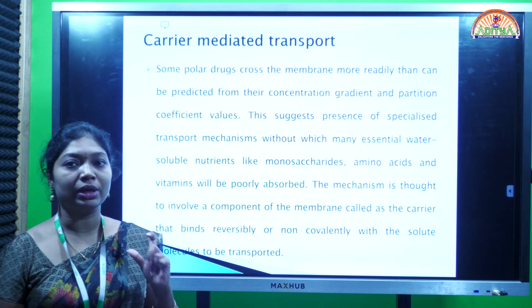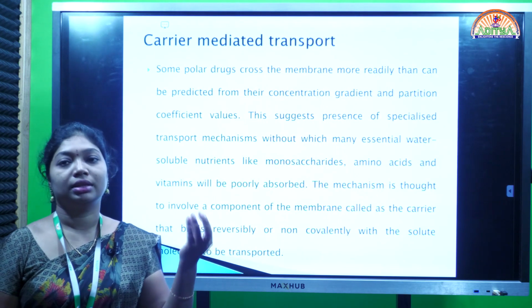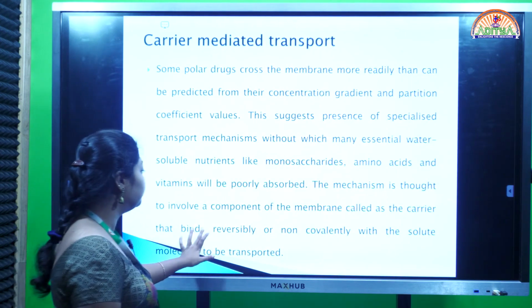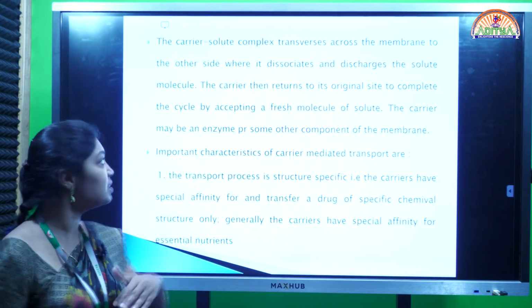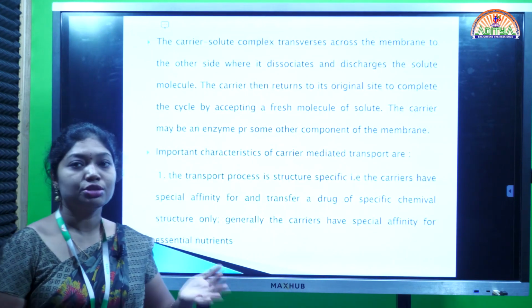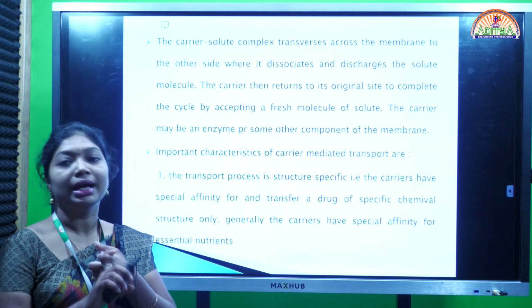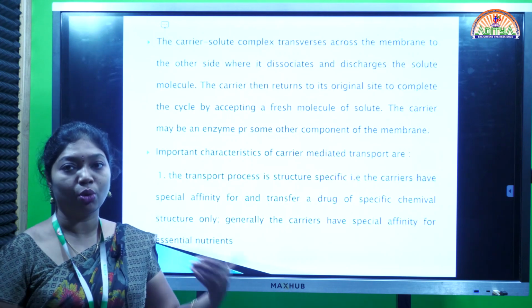This carrier helps hold the drug molecules: the drug molecules bind reversibly to the carrier. The carrier-solute complex transfers across the membrane to the other side. After the drug and the carrier molecule bind, the drug crosses the membrane more readily.